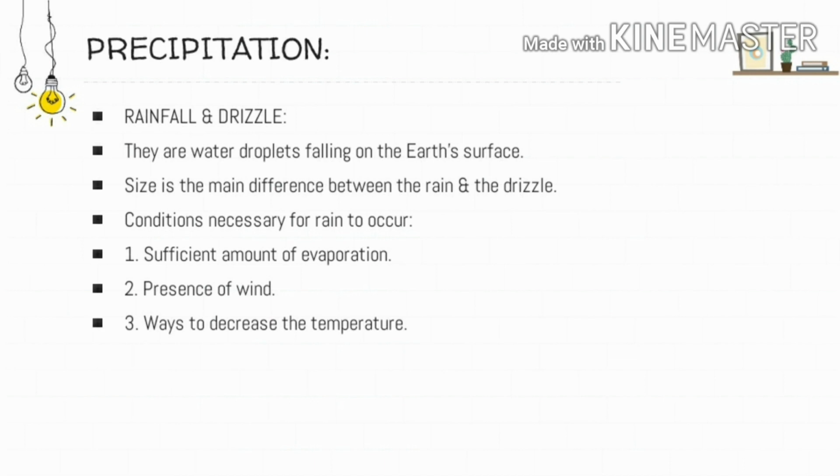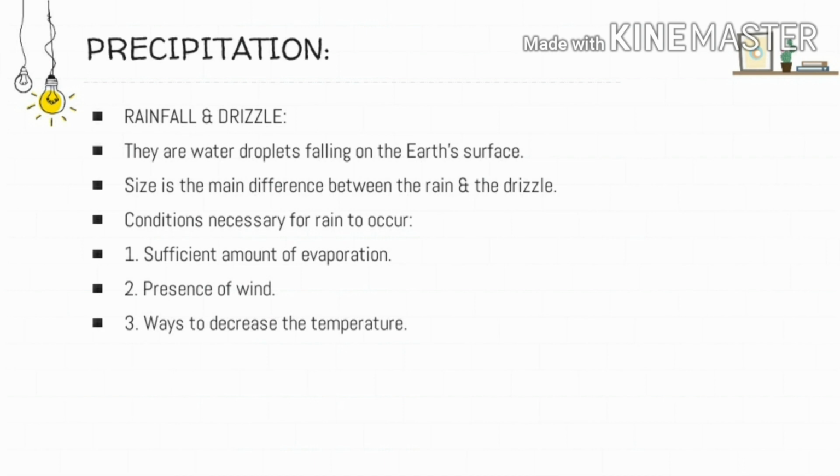There are various conditions that are necessary for the rain to occur. These conditions are: first one, there should be sufficient amount of evaporation from the water bodies surrounding it. Only then will there be occurrence of precipitation. Second one is presence of wind. Until and unless there is wind which carries the water vapor from one place to another, there wouldn't be any occurrence of rainfall.